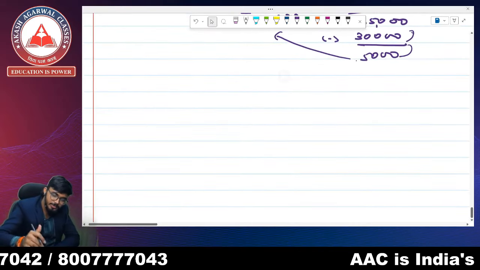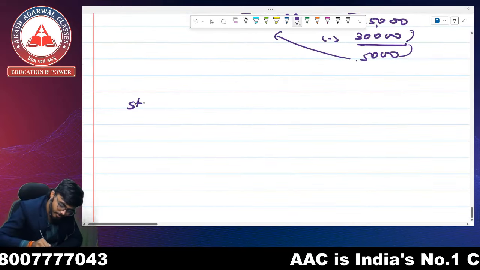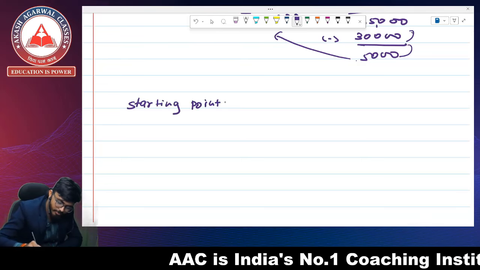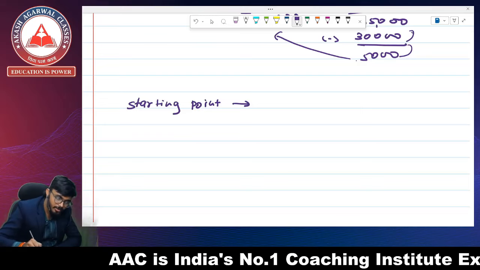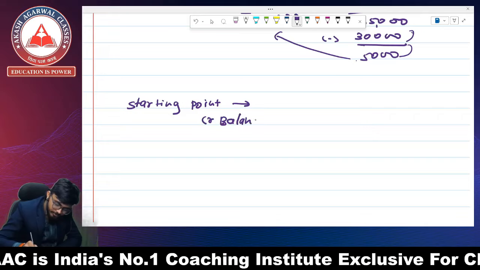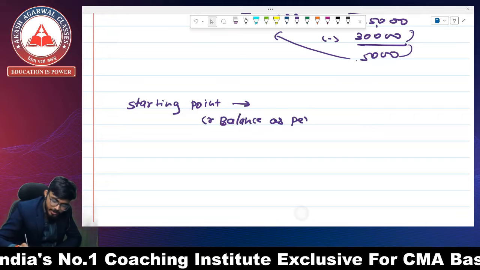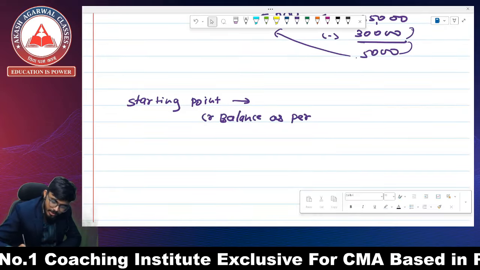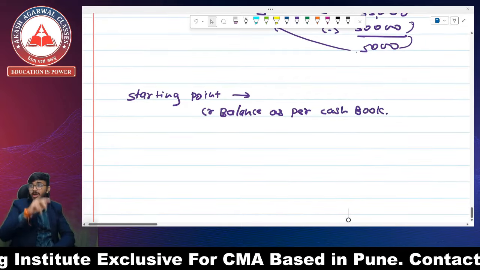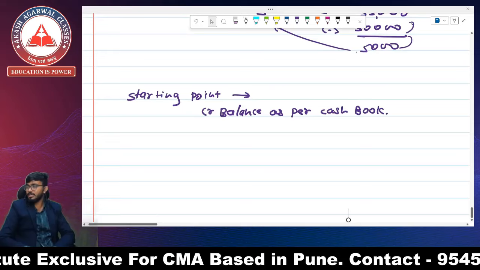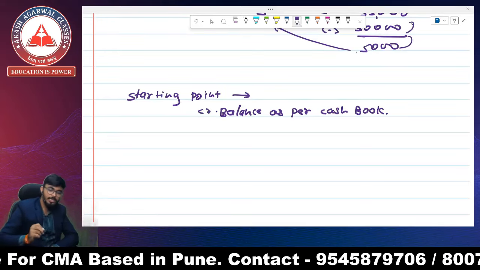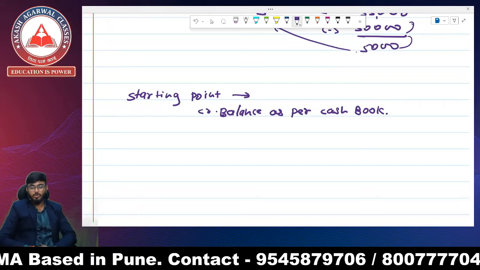Starting point is credit balance as per cash book. It means we have taken a loan.